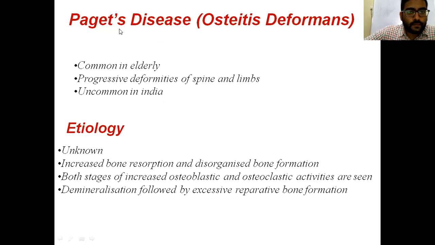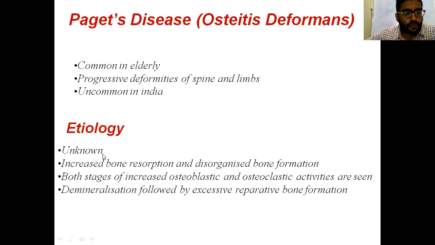Paget's disease. This is the excessive formation of osteoid inside the bone, also known as osteitis deformans. Commonly seen in the elderly group, progressive deformities of spine and limbs are seen. It is seen mostly in African and European countries, rare in India and Southern Asian countries.